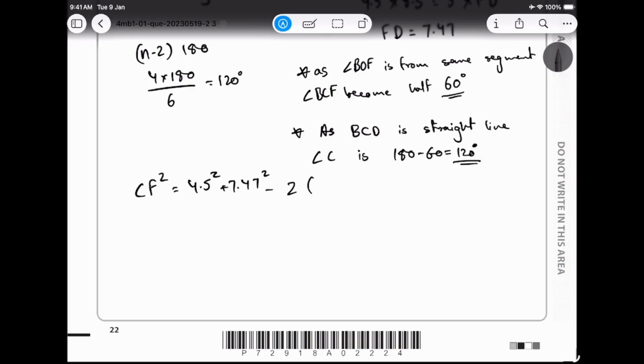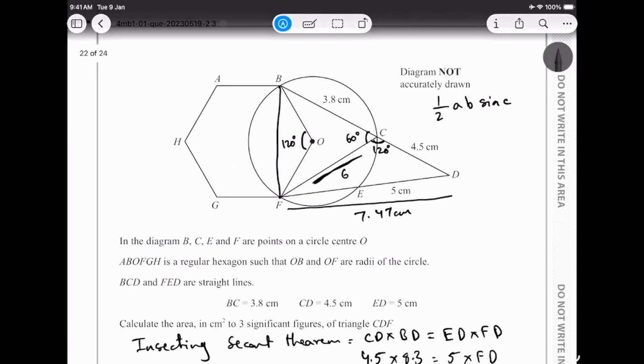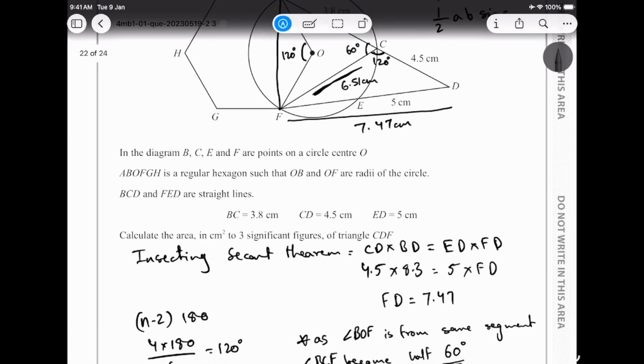Now I'm just going to simplify it and I'm going to get 42.4359. That would equate to 6.51 centimeter ish. So now we write 6.51 centimeter. Okay, that is my CF length.